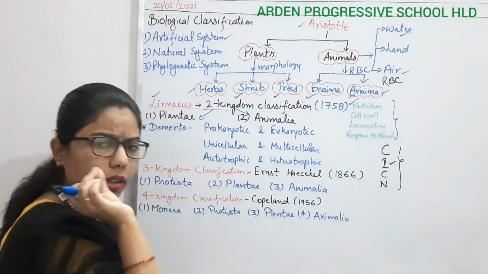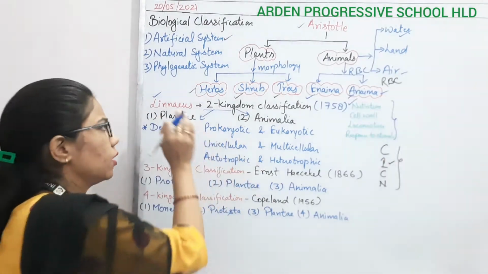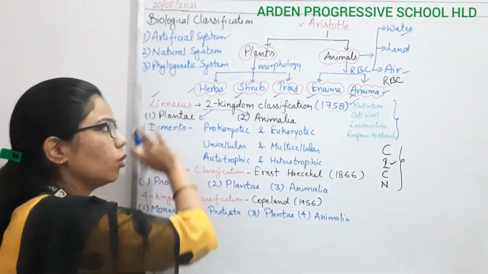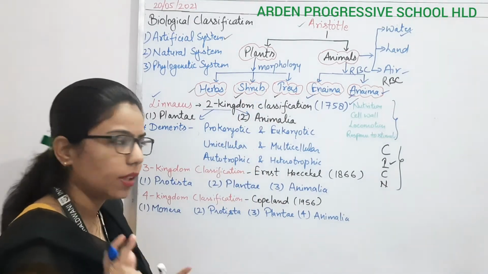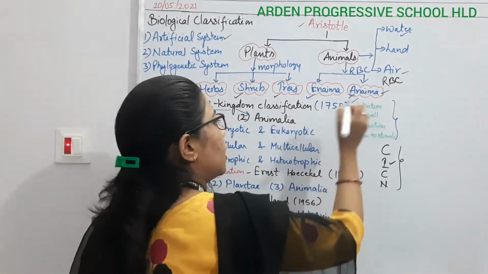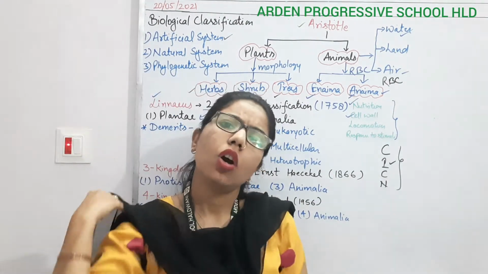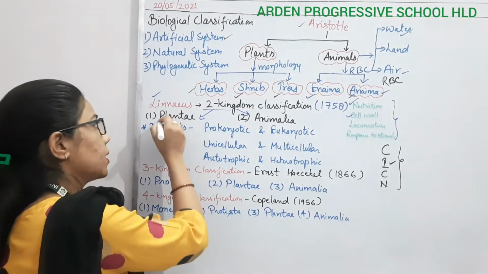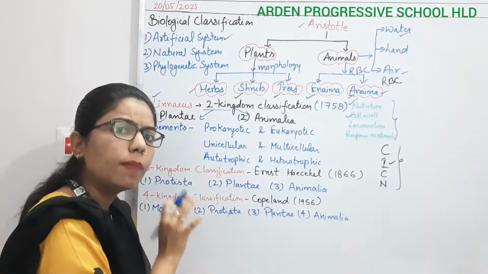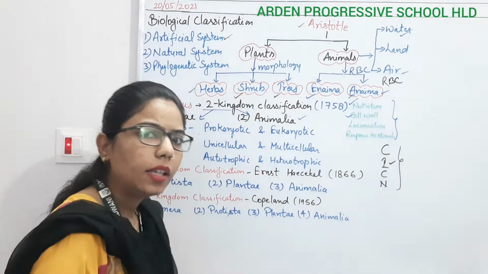All the organisms which prepare their own food were placed in the plant kingdom, and those which do not prepare their own food were placed in the animal kingdom. Then the cell wall: if the cell wall is present, the organism comes under the plant kingdom; if it is absent, it comes under the animal kingdom.